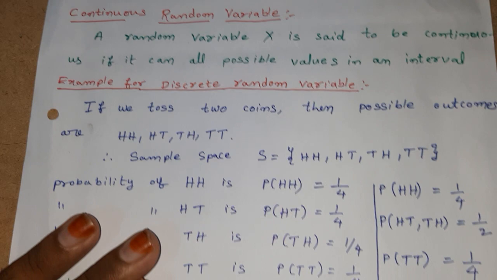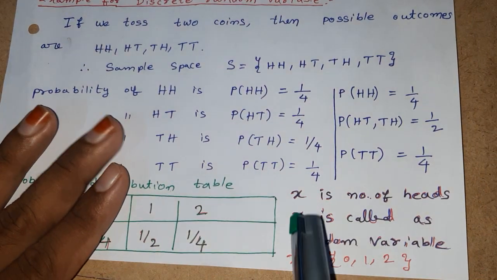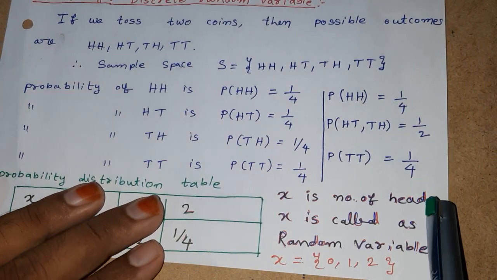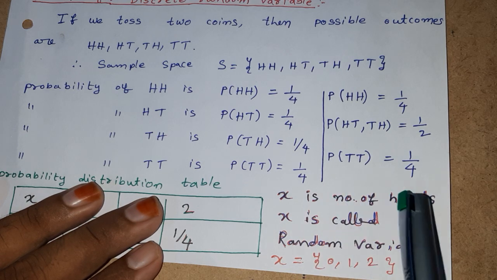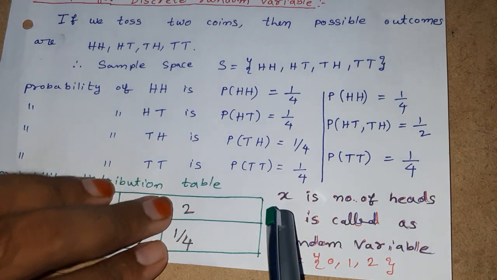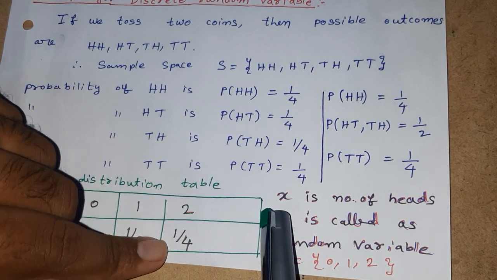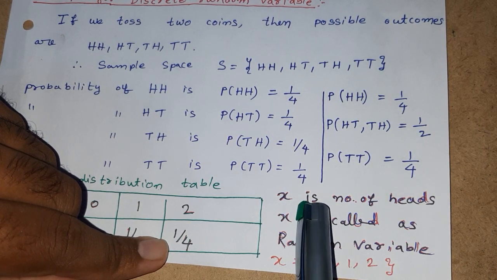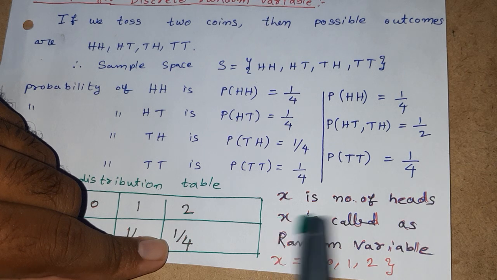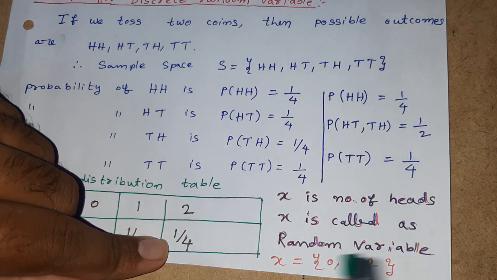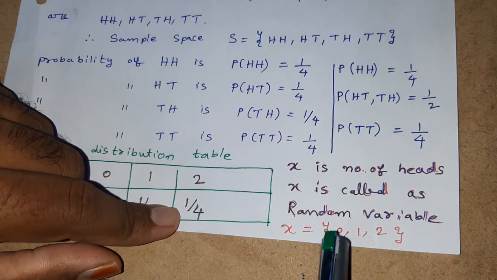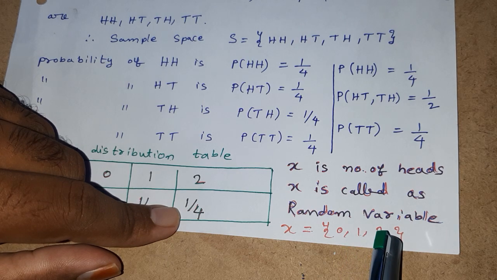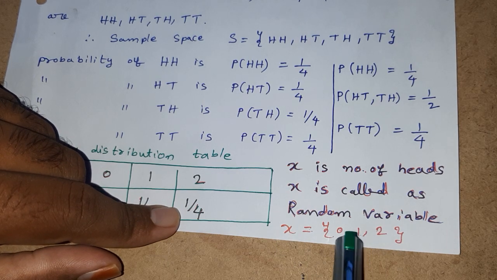Let us define a random variable X as the number of heads. X is the number of heads. Here the random variable is defined as the number of heads. X is called a random variable. Here X is equal to 0, 1, 2.